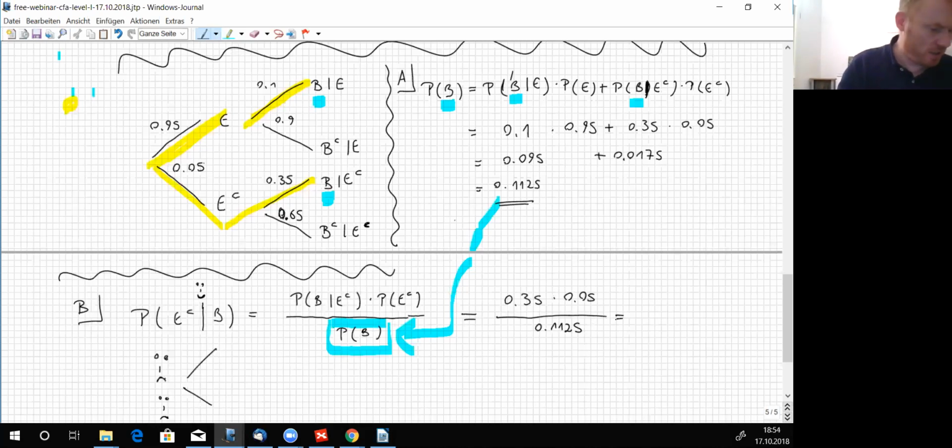I calculated it somewhere, but I can't find it anymore, so let's just do it here. 0.35 times 0.05 is 0.0175, divided by 0.1125.